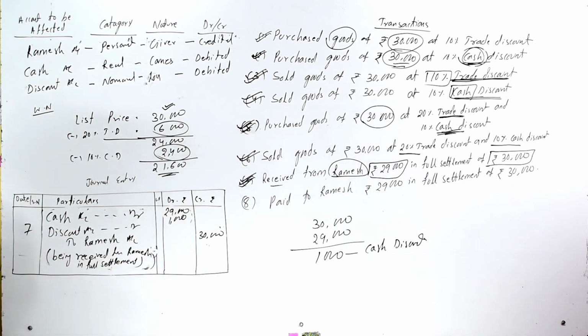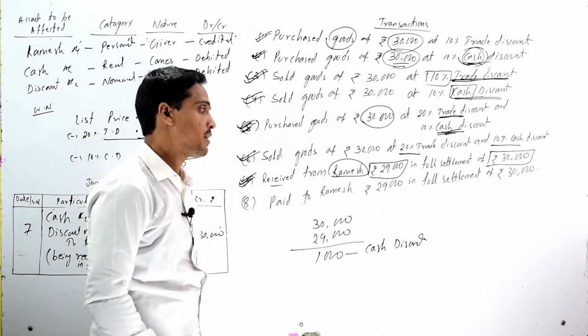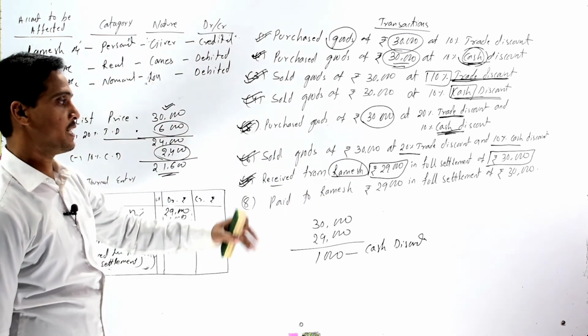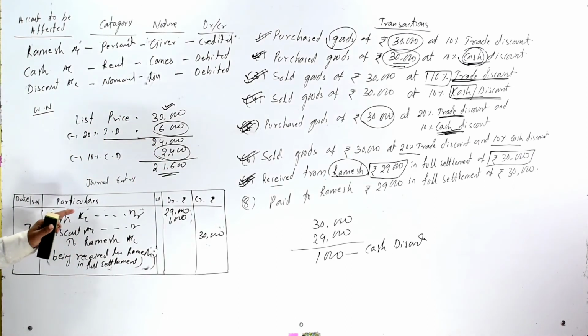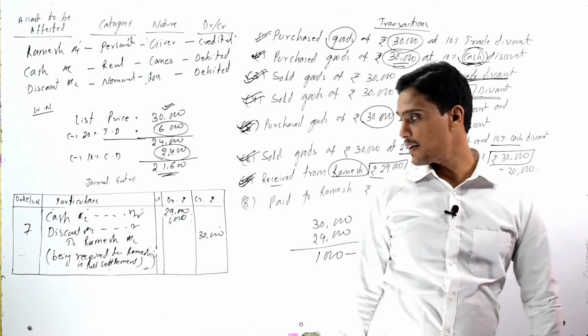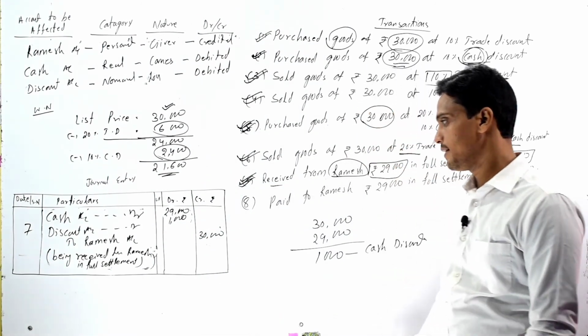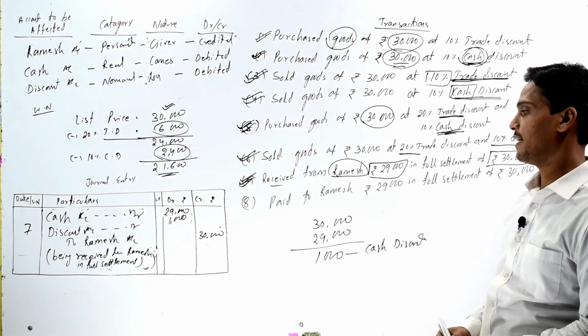So the journal entry of received from Ramesh 29,000 in full settlement of rupees 30,000 is cash account debit 29,000, discount account debit 1,000, to Ramesh account rupees 30,000.